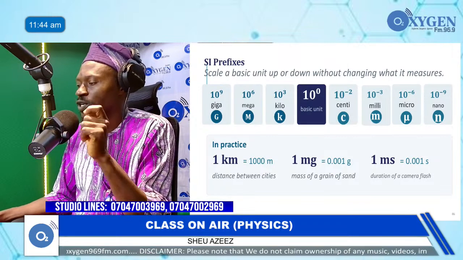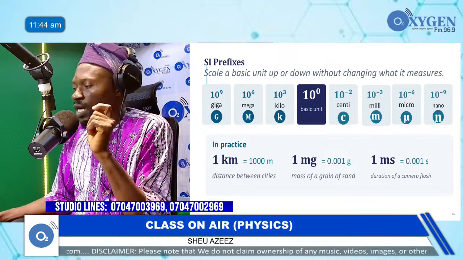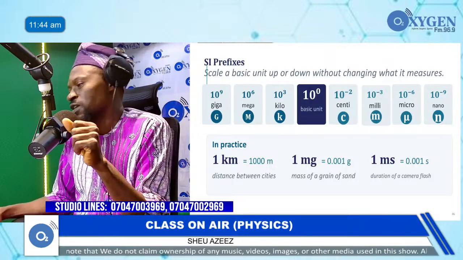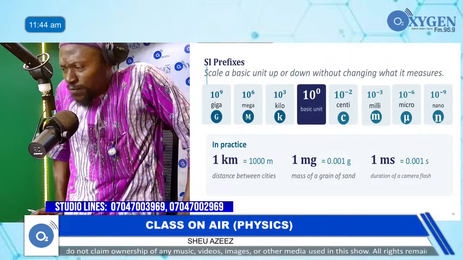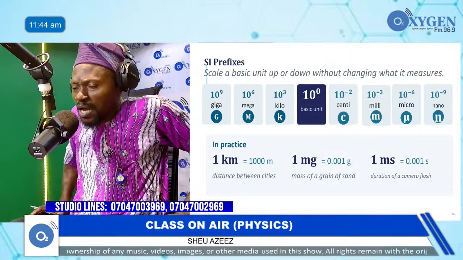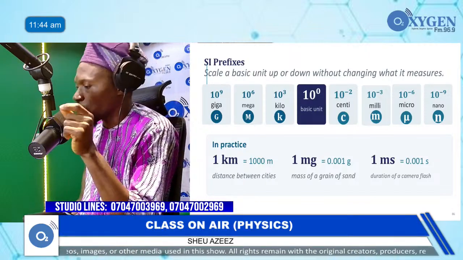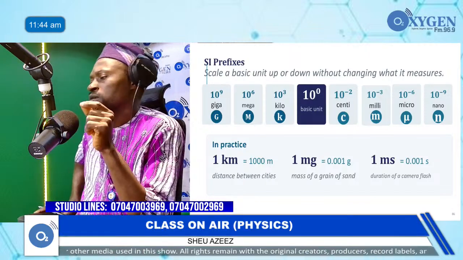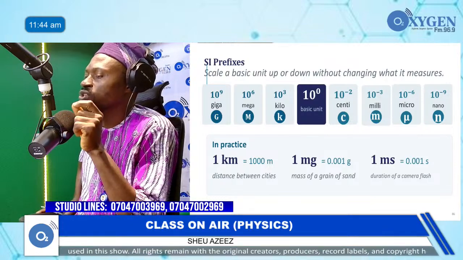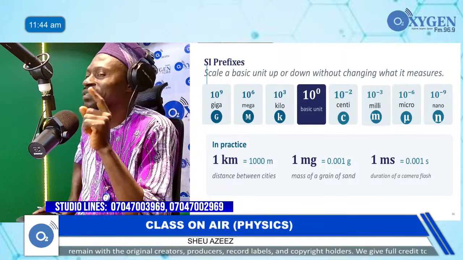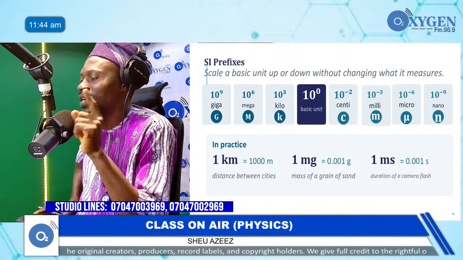One million raised to power 0 is 1. Now we have 10 raised to power 3, that means 1,000. If you have that as the multiplication factor for a prefix, it is called kilo, and it is represented by lowercase k.